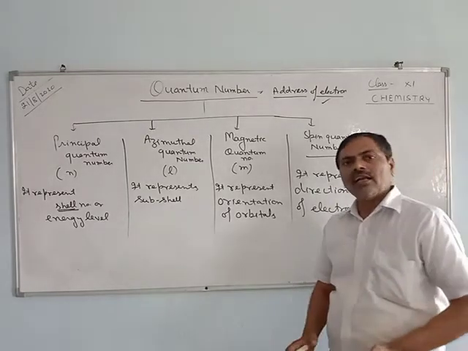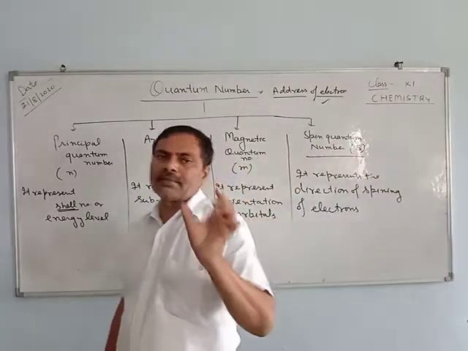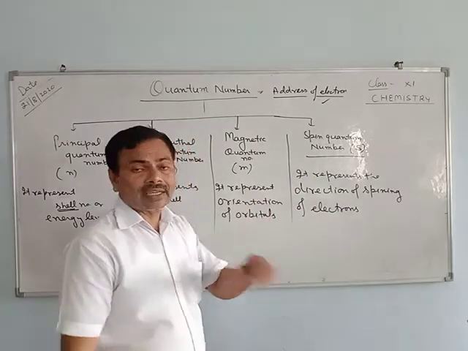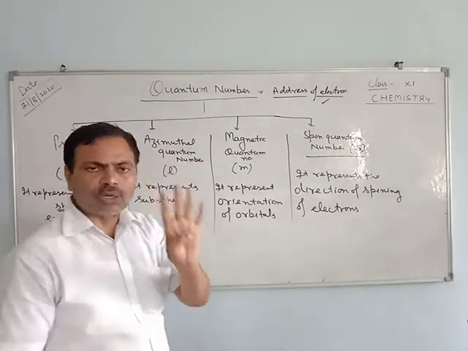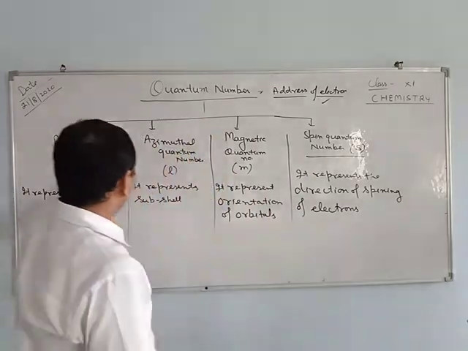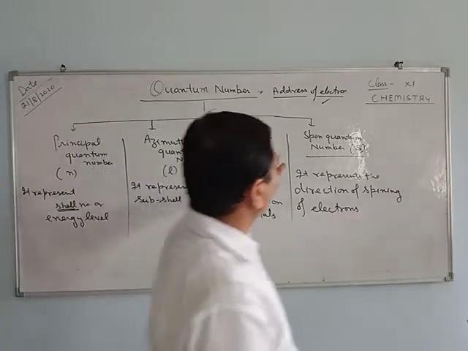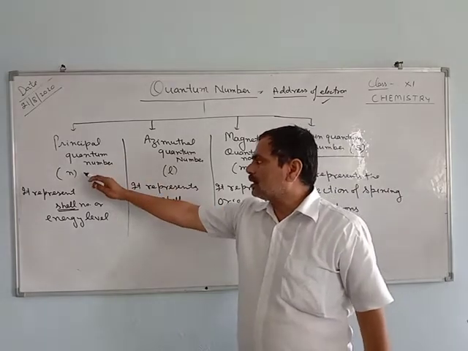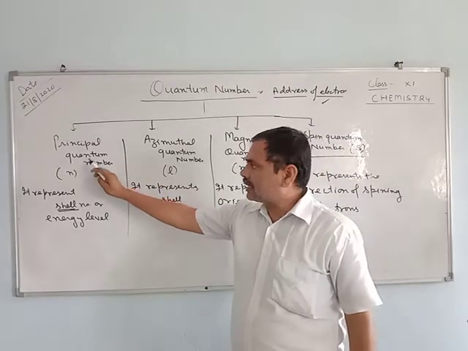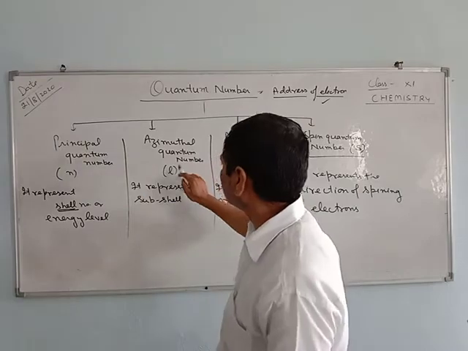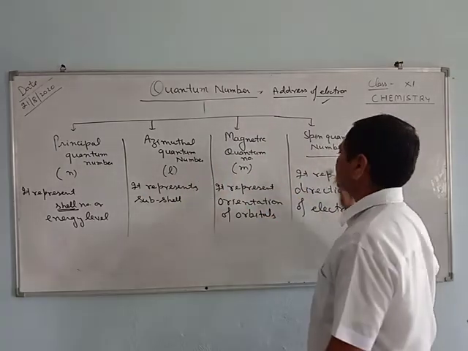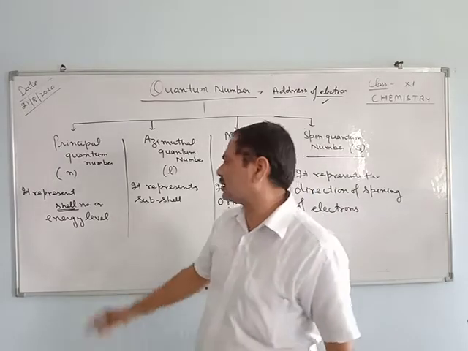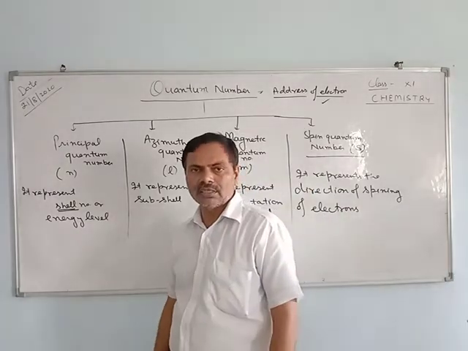In a nutshell, quantum numbers represent the position and energy of the electron. Quantum numbers are the address of the electron. There are 4 types of quantum number: principal, azimuthal, magnetic, and spin. Principal quantum number is represented by n, azimuthal by L, magnetic by m, and spin by s. Principal quantum number represents the shell or energy level.